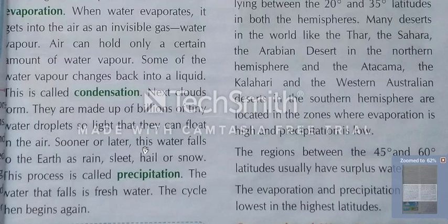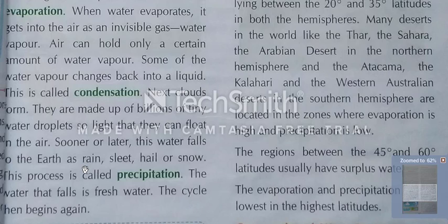Sooner or later, this water falls on the earth as rain. Clear? Rain. Second is sleet. What is the meaning of sleet? Sleet means ओले के साथ बरसा. Hail, you know. Hail means ओले. Hailstone is also called hail.